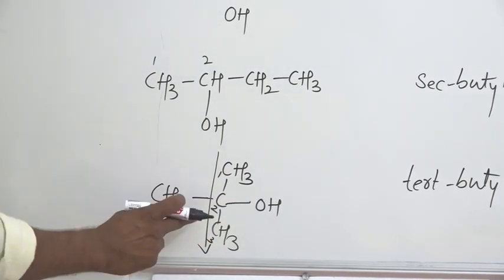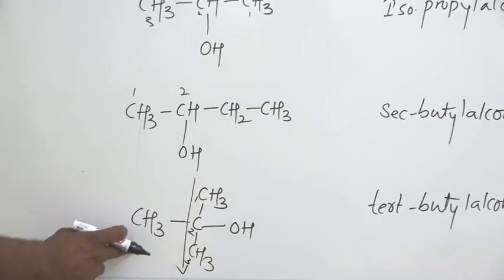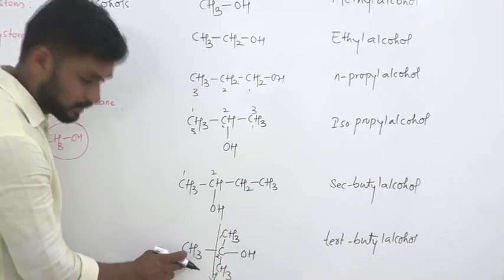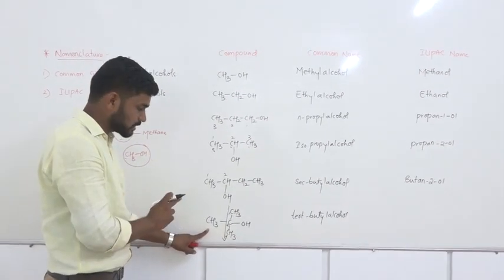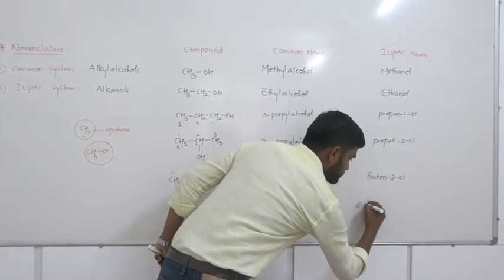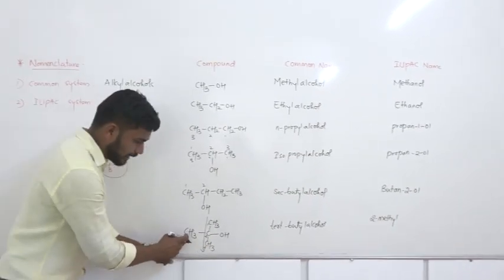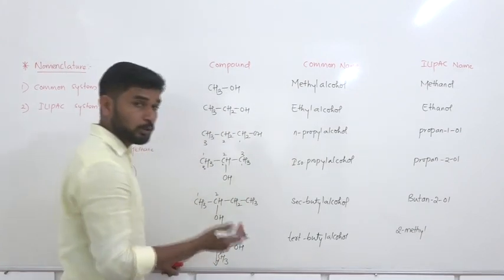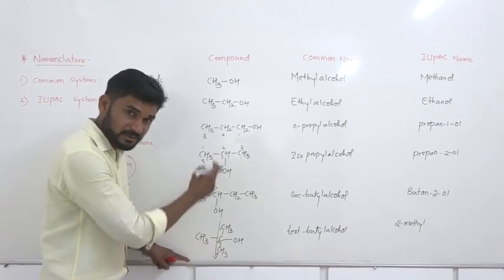Right? So on the second position, the functional group is also attached along with one substituent. Which substituent is present over here? Methyl group. Therefore we have to name the substituent first. That is commonly called the prefix. On the second position, that becomes 2-methyl, because on the second position a methyl group is attached. And then we go for the root word. The root word indicates the total number of carbon atoms present in the parent chain.